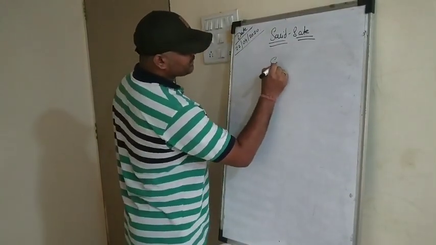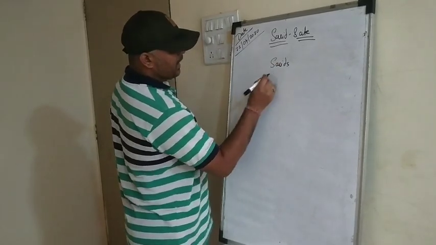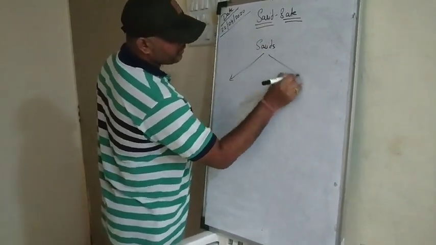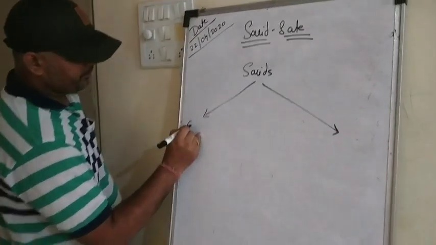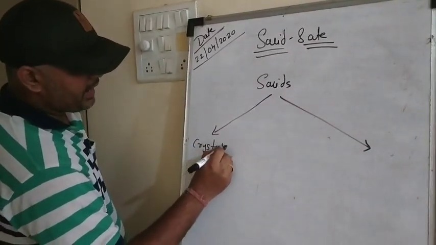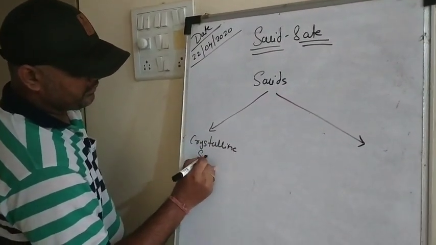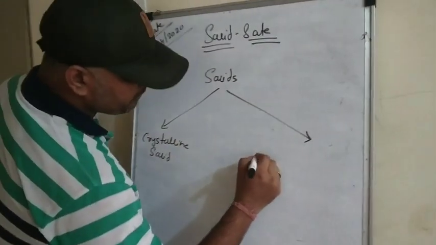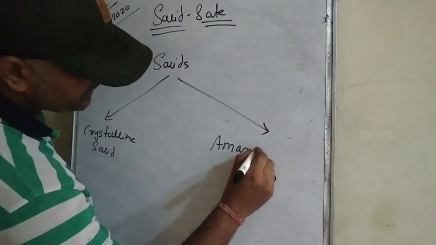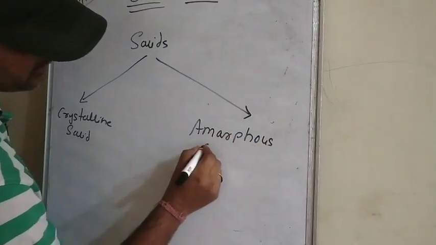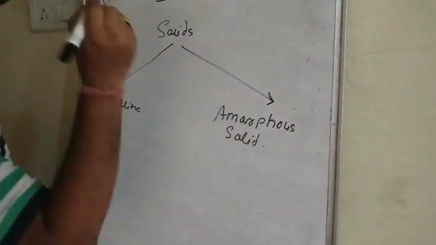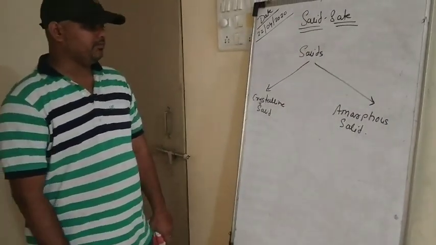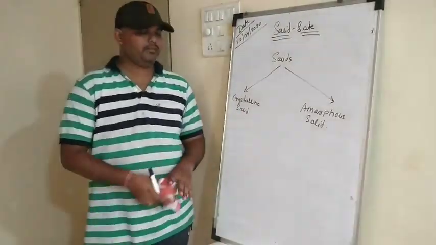So solids are classified into 2 types, that is crystalline solid and amorphous solid. Crystalline solid and amorphous solid, right? Now what is a crystalline solid?